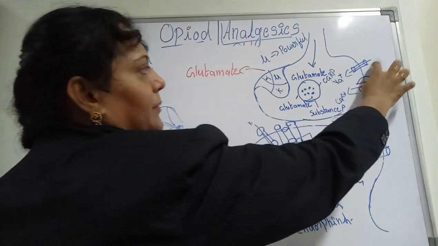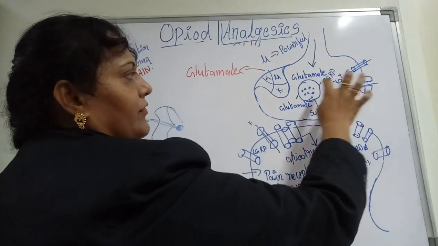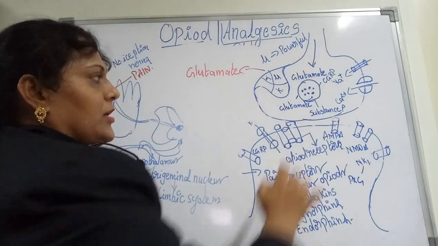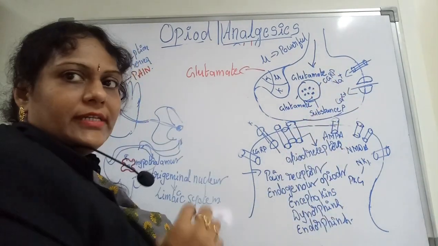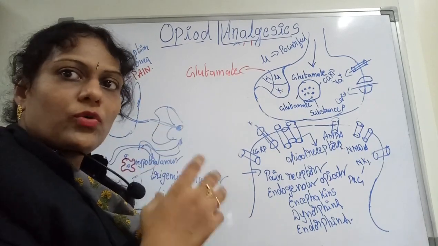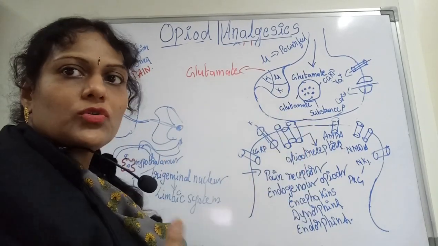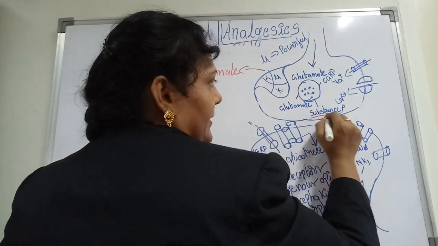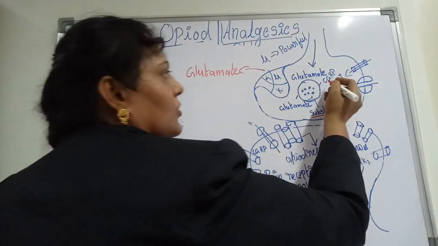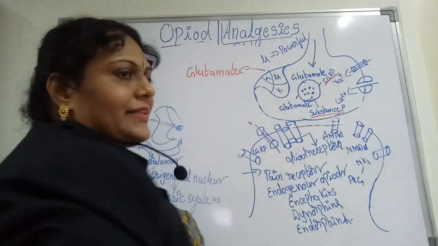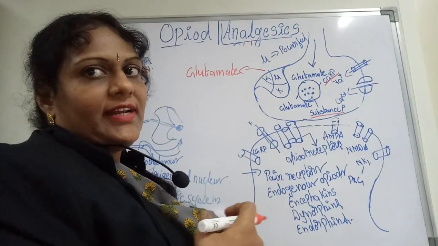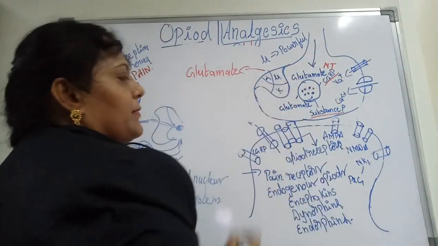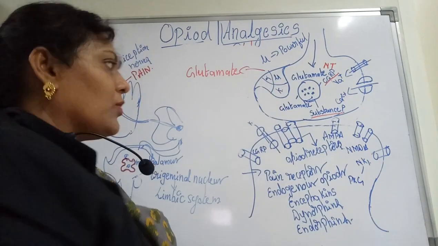Here we are indicating sodium and calcium. There are synaptic vesicles which are the storage of glutamate, and they are also storage of other neurotransmitters called substance P and CGRP, calcitonin gene related peptide.